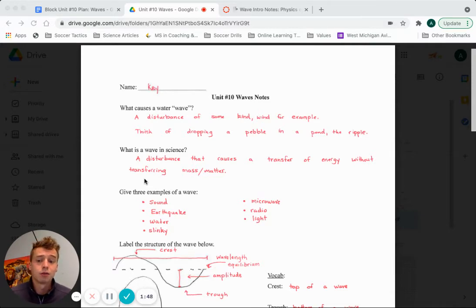For example, the sound that you guys are hearing right now is another example of a wave. In this case, the vibrations in my throat and mouth are causing disturbances in the air particles, and that wave, that compression of air particles, is kind of how your ears are hearing this right now. So when you think of a wave, it's really just a disturbance, right? And then there's a pattern to it, but it's really just transferring energy.